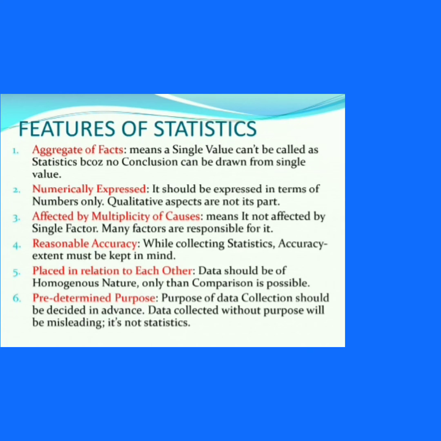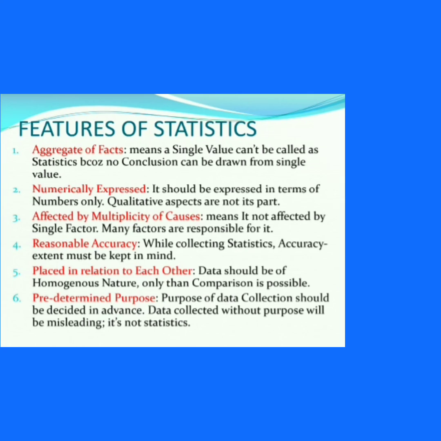It means when we are going to collect this data, you should keep in mind what degree of accuracy should be there, so that reasonably accurate results can be found with the help of that data.